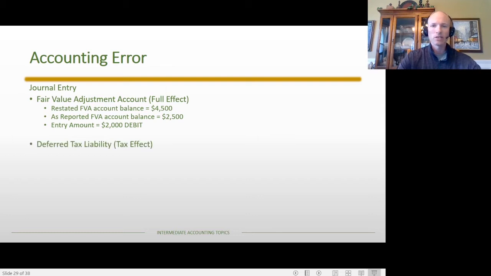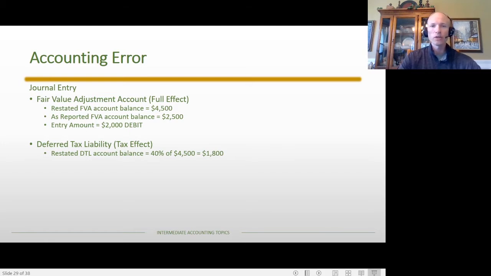The second piece is the effect on the deferred tax liability. It's very important that you remember when we talk about the deferred tax liability, it's the tax effect of the error. It's the tax effect, not the full effect. Now, we're going to do a little bit of math, not too much. The restated DTL account balance should be 40% of the fair value adjustment account.